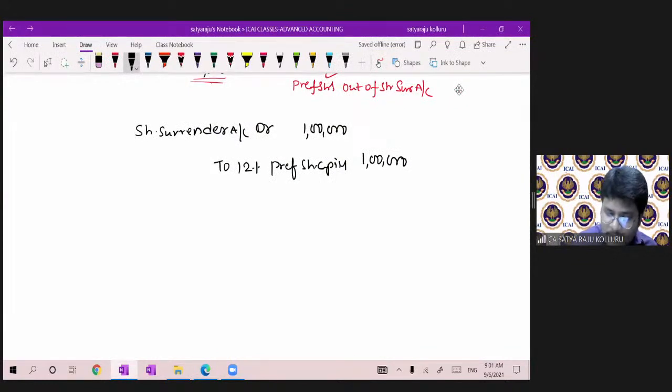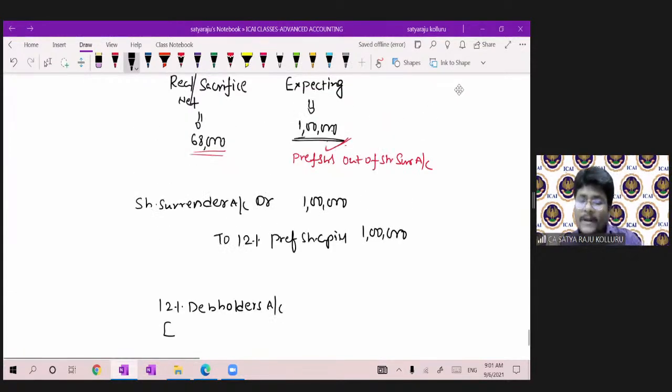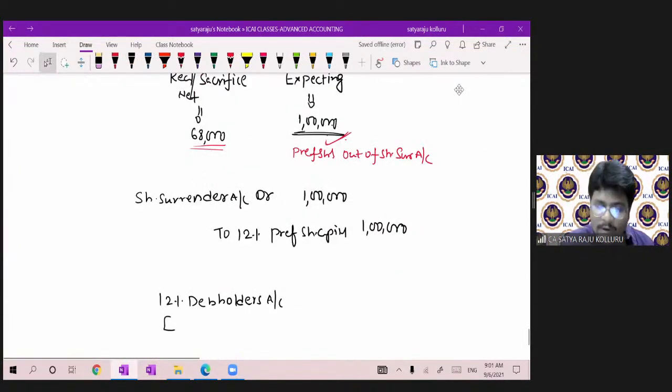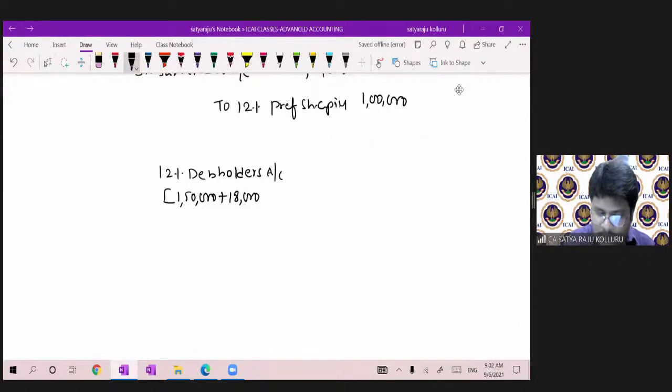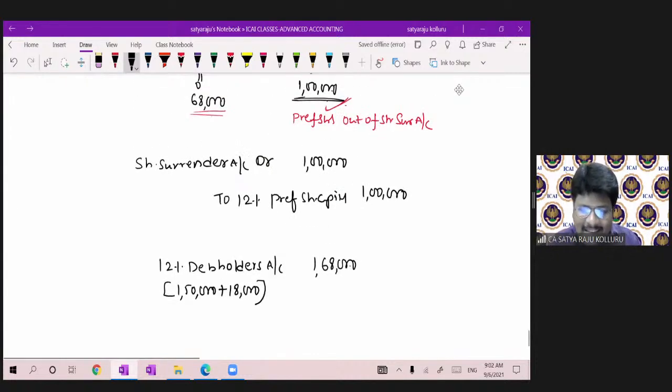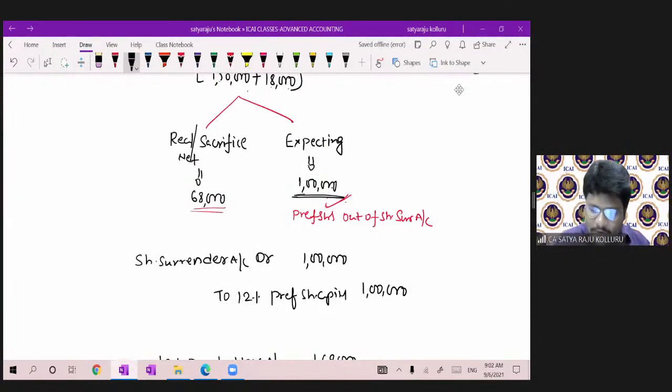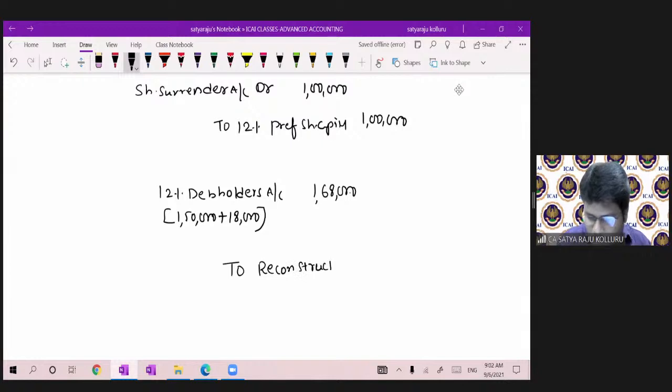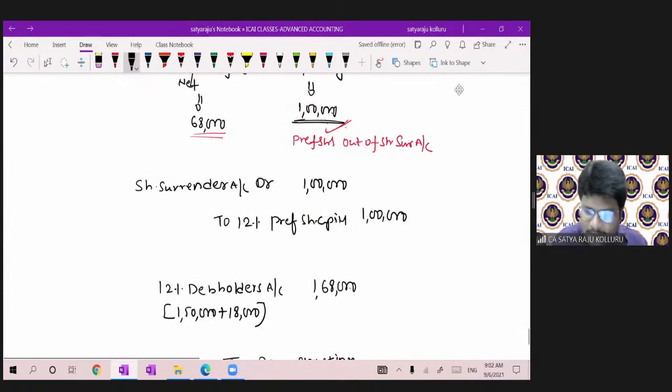Debenture holders account debit. I'm not talking about debentures. Why am I putting debenture holders? Here, I want to cancel both the principal as well as interest. So that's why I am putting 12% debenture holders, 1,50,000 plus 18,000. Please make it cancel. Total 1,68,000. To the extent of the real sacrifice, 68,000 transfer to the reconstruction account. Real sacrifice, guys. First make it transfer to the reconstruction account, 68,000.